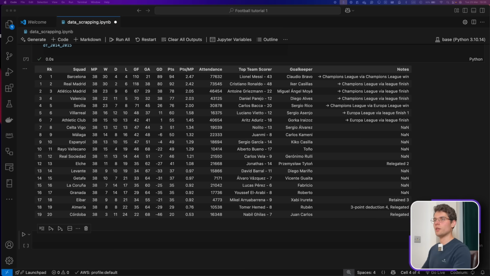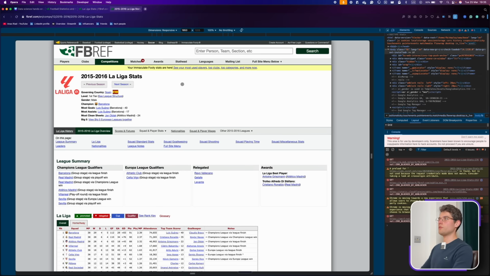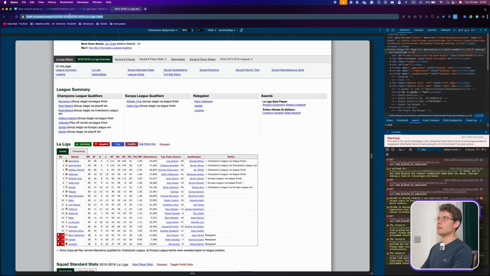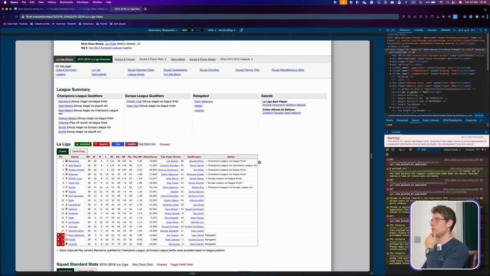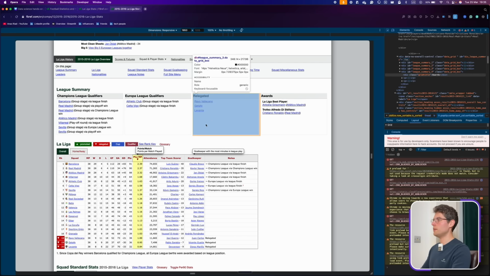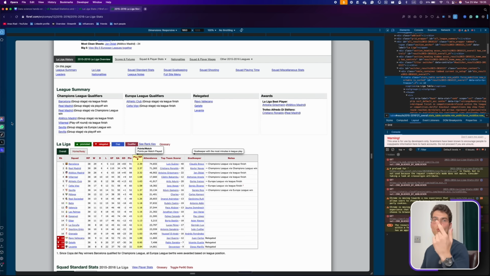And for example, here, we can look for the other seasons, and we can see 2015, 2016. The interesting thing that you'll notice quickly is that the link is the same. We just changed the date. It was 2014, 2015, and now it is 2015, 2016. And even in the ID, if we look for the table's ID, we're gonna see that the ID also has the same numbers, but one more year. So this gives us a pattern. If we don't wanna do each one manually, we can just adjust the years and we're gonna get the results.